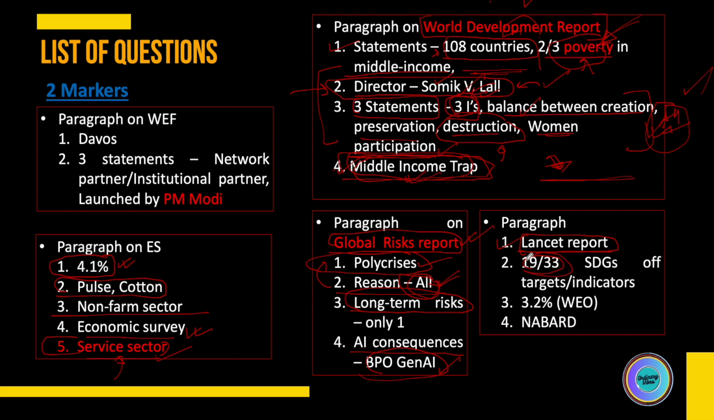So you'll say it's 19 out of 33. This was a wild guess which went correct. So this is correct. Third is global growth rate for 2024. It is 3.2%. And there was another question which was related to some portal which was developed,